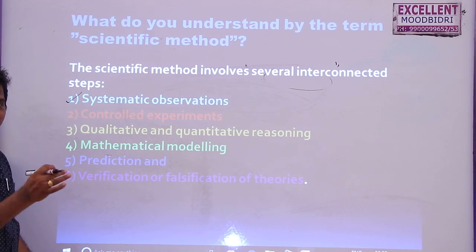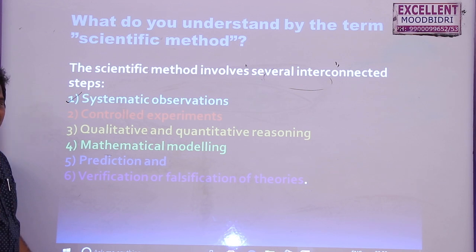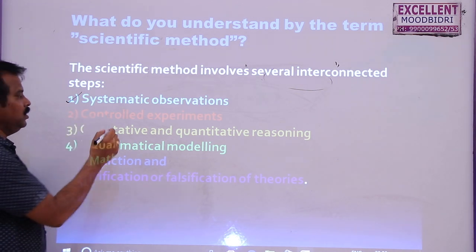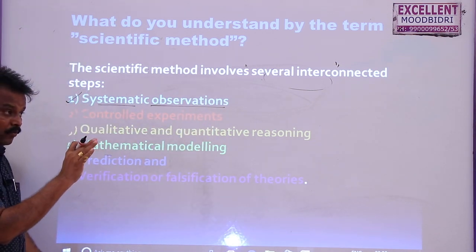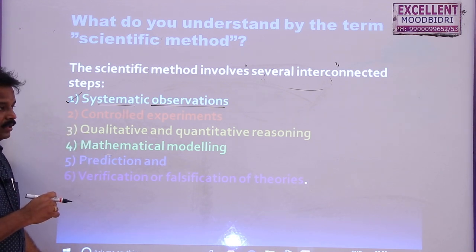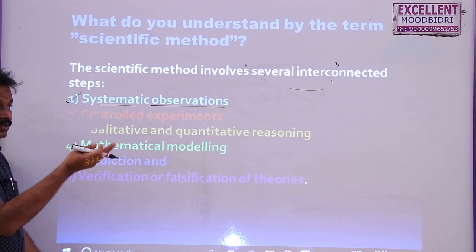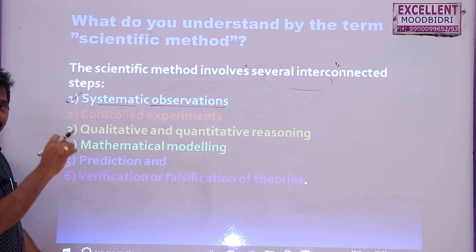Best example, simple example: sun rises in the east, sun sets in the west. This is observed so many times by the people. So systematically they observed that early morning around 5:40 the sun is rising in the month of March. But in the month of December, it is rising around 6:20 a.m. That means the time of rising will be different.